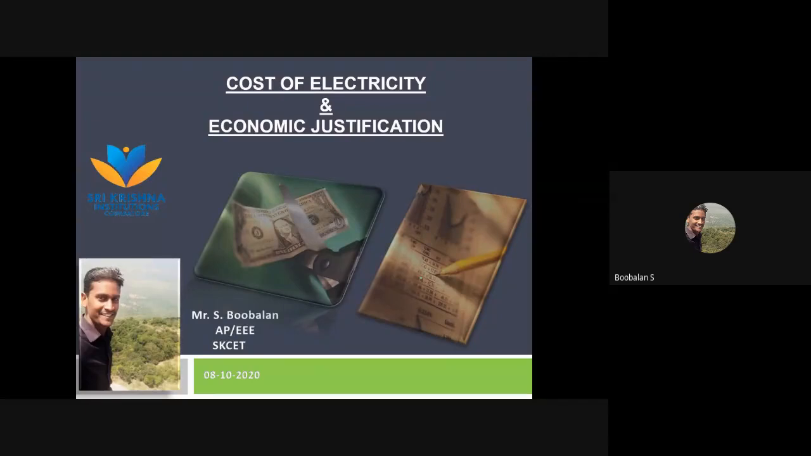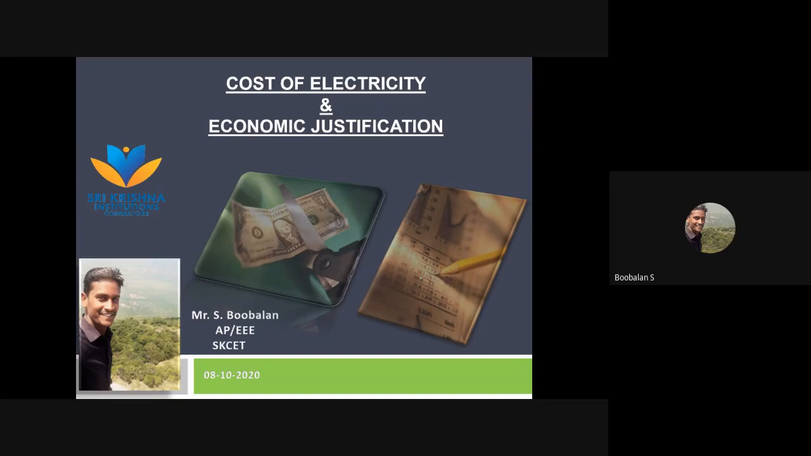So what is meant by economic justification? For example, we have seen economic analysis in our previous classes, the economic analysis steps. In economic analysis we have a broader classification: one is the dynamic analysis method, and one is the static analysis method. Statically, we have seen payback and return on investment, and in dynamic analysis we have seen the rate of return method and the interest rate of return on investment. We have seen many economic analyses, so in continuation we go to economic justification.